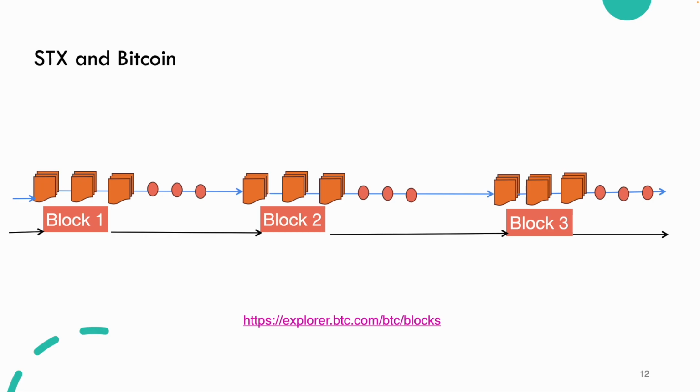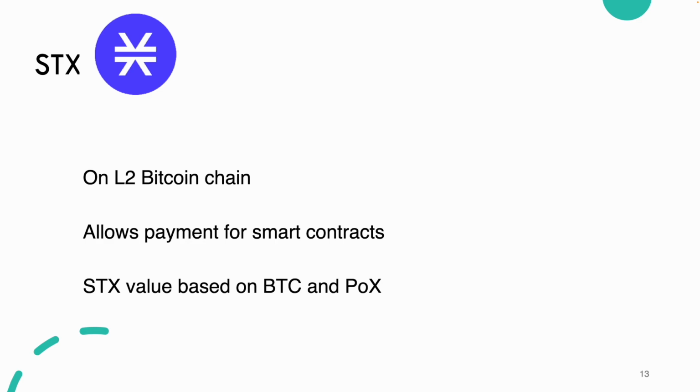And that blockchain also will have a currency called Stacks, which will be tied into Bitcoin itself, and it will have its own economic force to keep itself going at a much higher speed, so we can have a good medium of exchange and a good way to have smart contracts. So Stacks is a level 2 on the Bitcoin blockchain, where the Bitcoin blockchain really acts as a settlement layer. This allows payment or exchange of tokens for smart contracts, and STX is valued based on Bitcoin, and it's done through proof of transfer, or PoX.